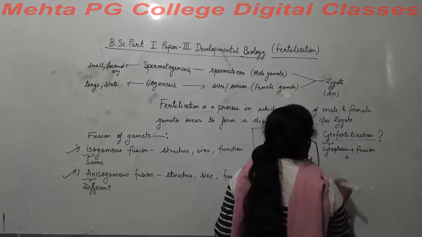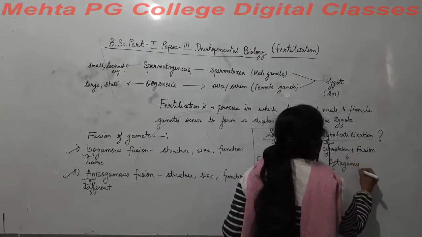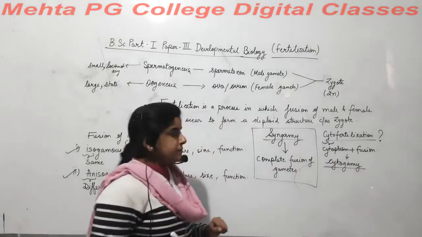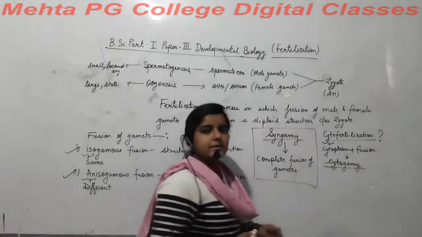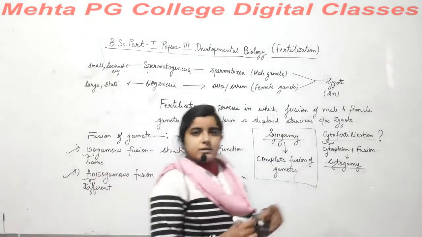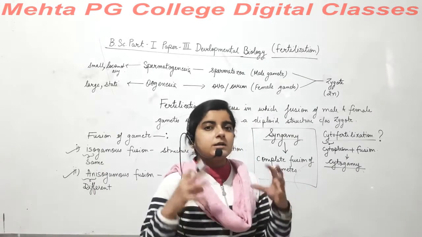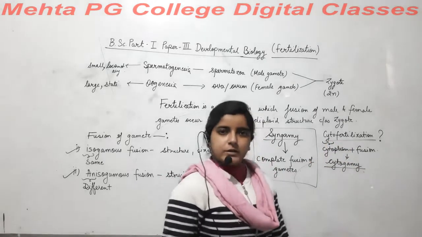So it can also be called cytogamy, right? So cytogamy or cytofertilization is a process in which cytoplasm fusion occurs, right? Only the cytoplasm fuses. This is called cytofertilization.